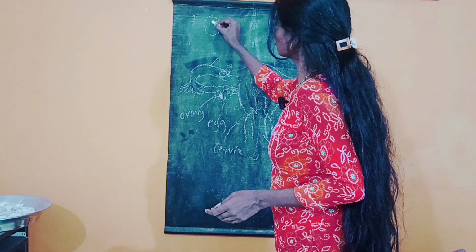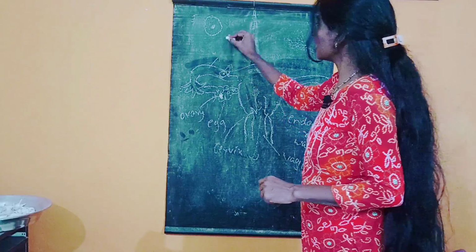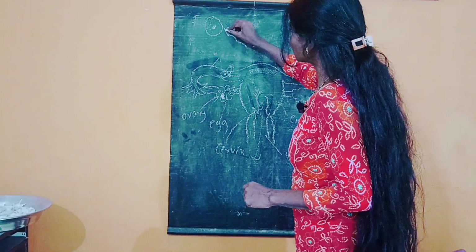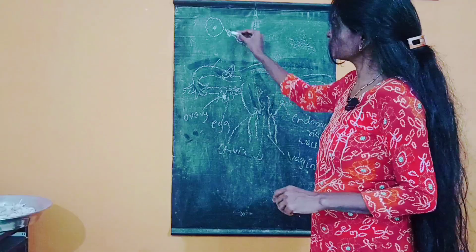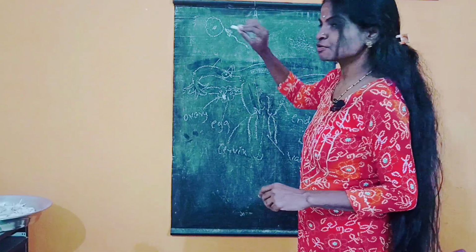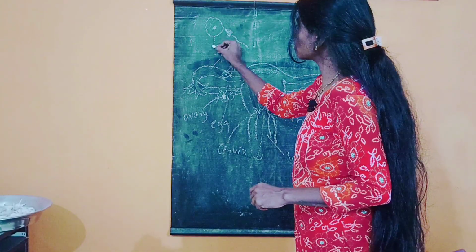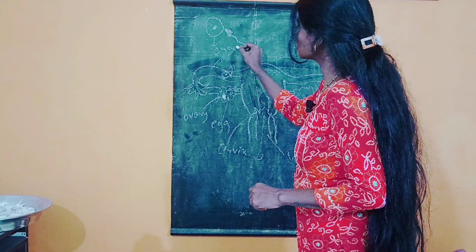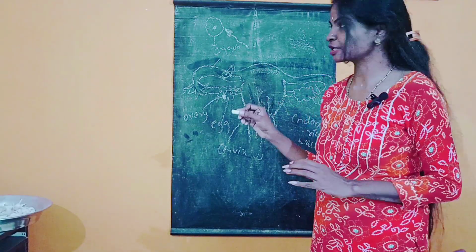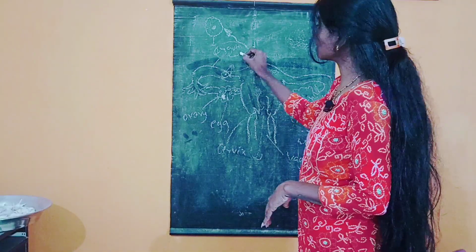This is called a female gamete, that is an egg, and this is called a sperm, that is a male gamete. The fusion of the male and the female gamete forms what we call a zygote. Zygote is nothing but the fertilized egg. After the formation of the zygote, what happens?